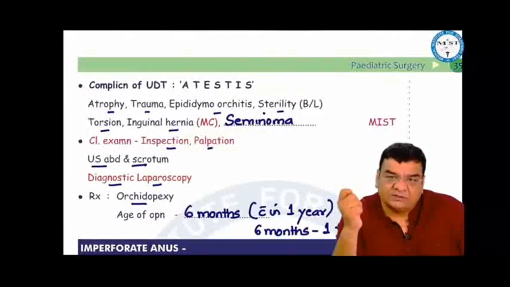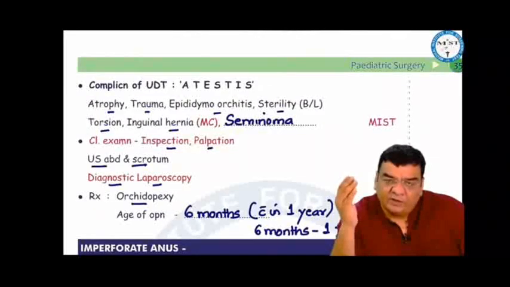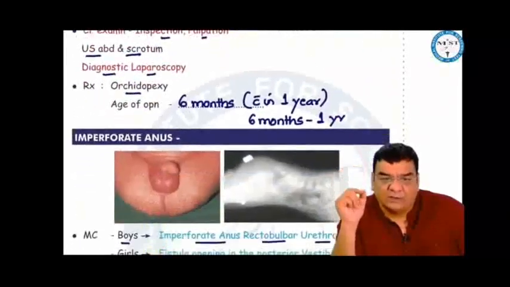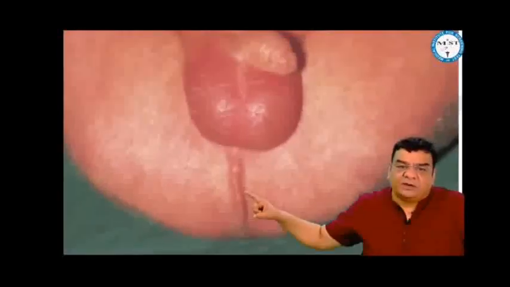Fixing something in surgery is pexy. So this is orchidopexy, which is preferably done at 6 months, within 1 year, maybe between 6 months to 1 year. Imperforate anus. If somebody has done bad deeds in his previous life, God may not give him the anal opening in the next life.